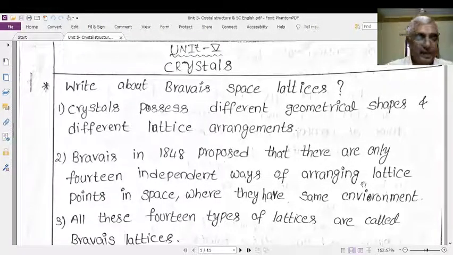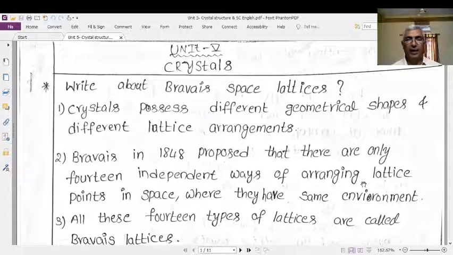We clearly discussed the crystal, the nature of the crystal, crystal structure, and two important things relating to the crystal, that is the lattice and basis. Depending upon this lattice and basis, we put forward the unit cell.